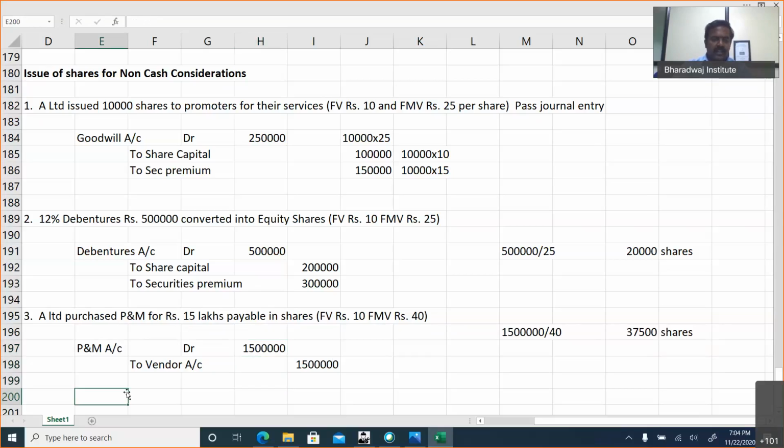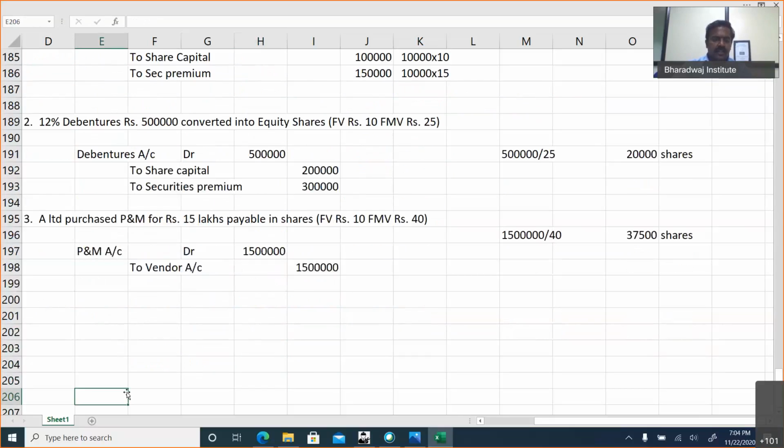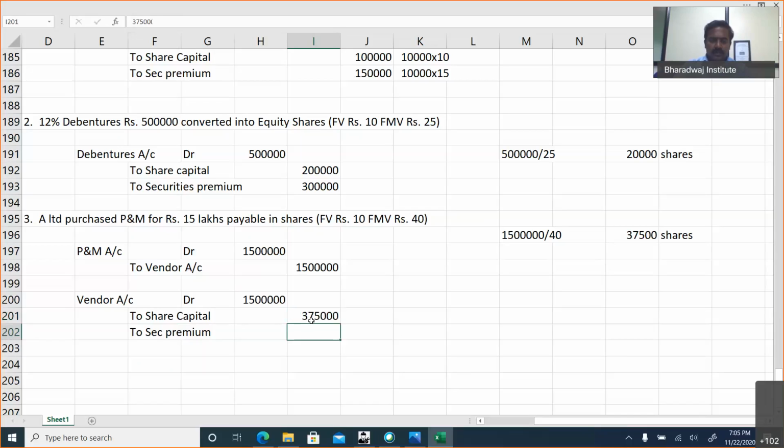Okay. For the vendor, we are giving equity shares. Vendor may be B Limited or C Limited. Vendor account debit to share capital, to securities premium, 15 lakhs. Share capital will be 37,500 into 10, 3,75,000. Balance will go to premium. The excess amount will go to premium.